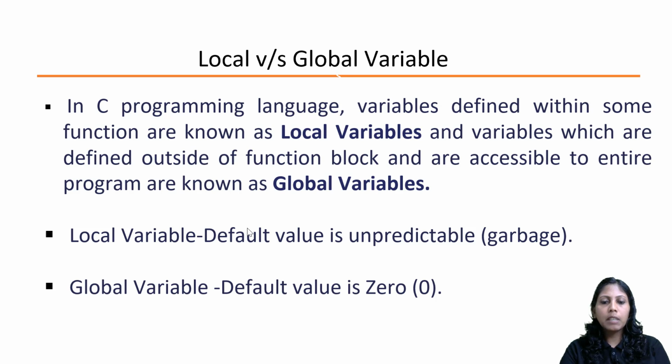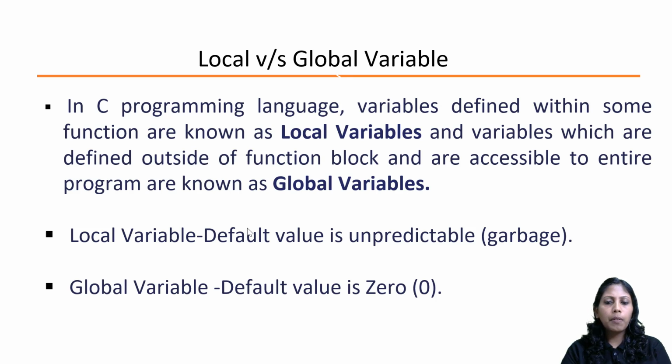One important thing we have to keep in mind: whenever you declare a local variable, the default value will be unpredictable. That means if you declare a variable, for example int a, and haven't initialized it, so you have done only the declaration, the value of the variable will be some garbage value. So it's better to initialize if you don't have a value. Keep this practice: at least try to initialize it with 0. Later on you can set the value to whatever you require.